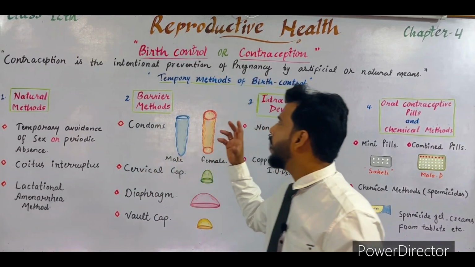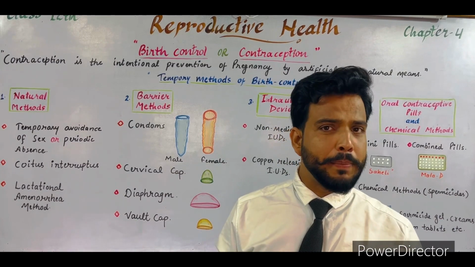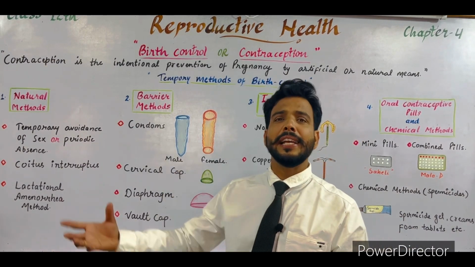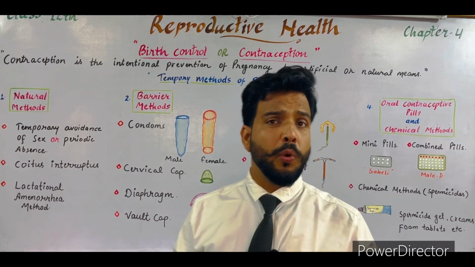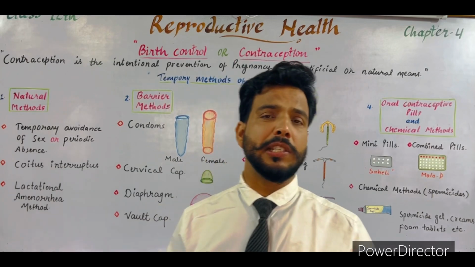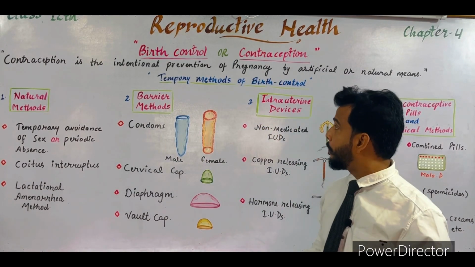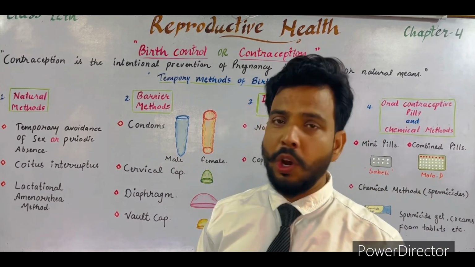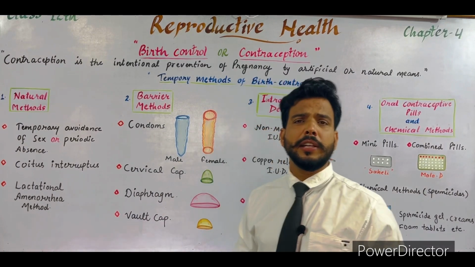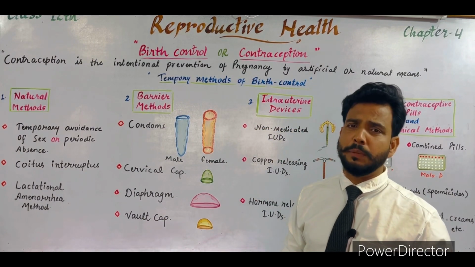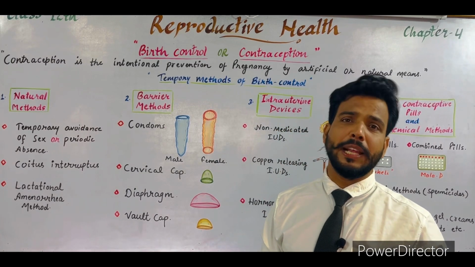There are two basic methods of contraception: temporary methods, in which we can delay the pregnancy for 1, 2 or 3 years, and permanent methods, in which we permanently stop the capacity of pregnancy in females. Today in this lecture we will talk about the temporary methods of birth control or contraception. Temporary methods are generally used by couples, and there are various methods included in them.